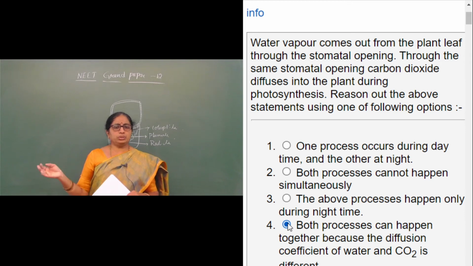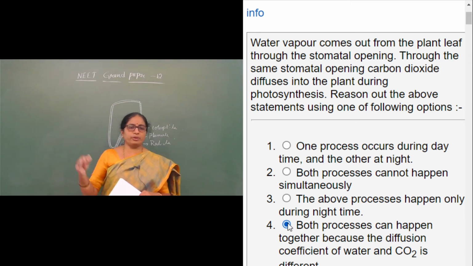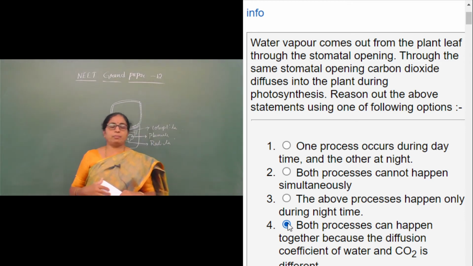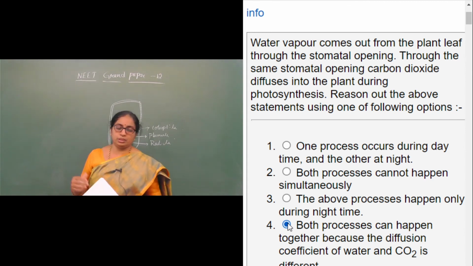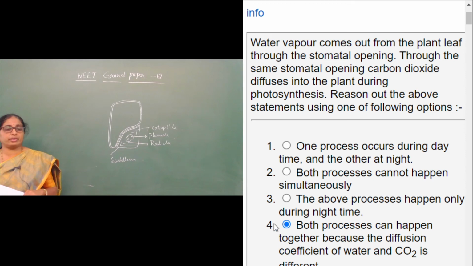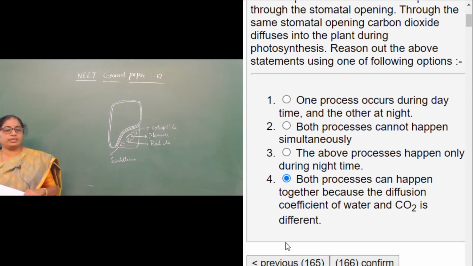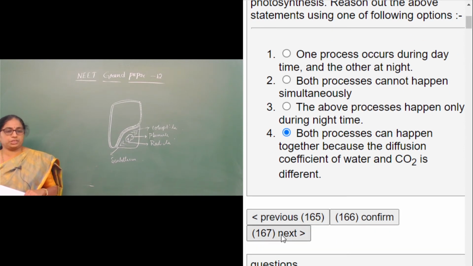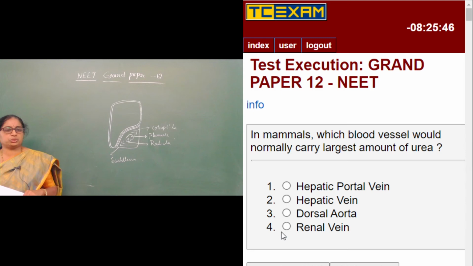Then through the same stomatal opening, carbon dioxide diffuses into the plant for photosynthesis. So both can happen simultaneously because the stomata is open and both have different diffusion coefficients. Well, moving on to the next question.